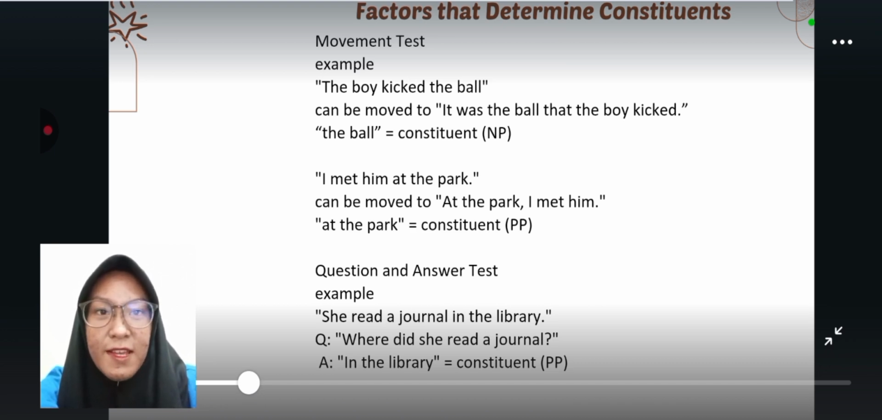The fourth is question and answer test. Create a question whose answer is in the word group. For example, she read a journal in the library. The question is, where did she read a journal? The answer is in the library, a constituent, prepositional phrase.